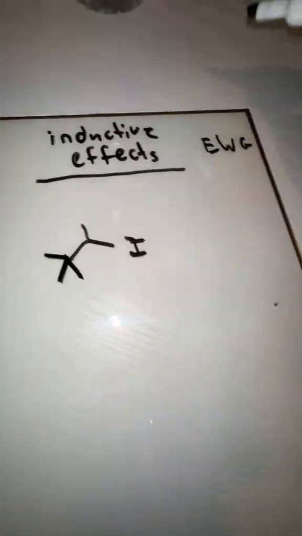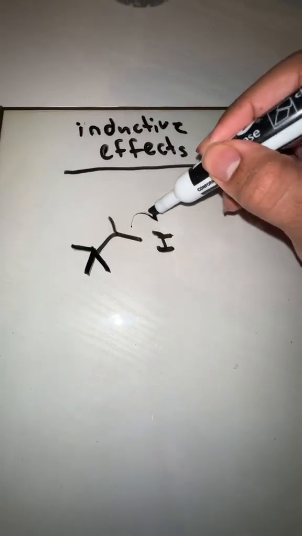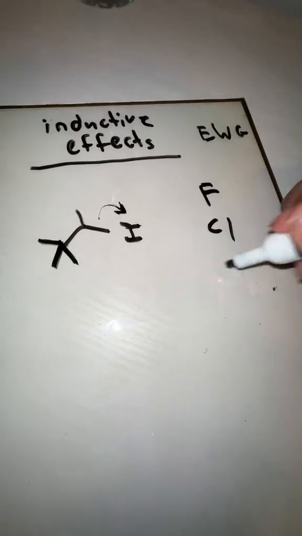But now when we're talking about inductive effects, in particular electron withdrawing groups, we're trying to talk about, with the addition of something over here, which one is going to enhance the ability of this iodine to leave. So for this, once again, here's our periodic table. This time we're looking at electronegativity, and the highest electronegativity atom over here is fluorine. So if we had fluorine over here, this is what happens.